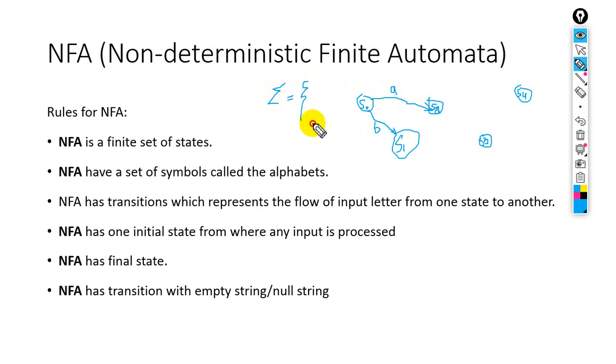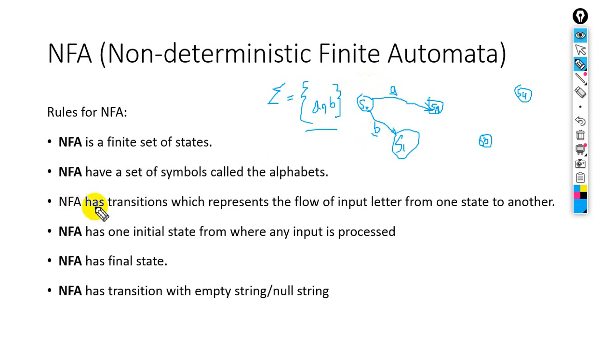For example, here we have alphabet A and alphabet B. So both are letters inside this alphabet. An NFA should have an alphabet with letters, input letter A and input letter B.